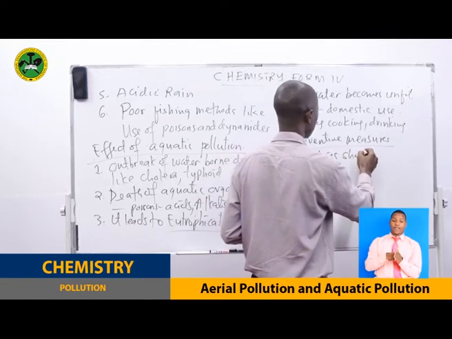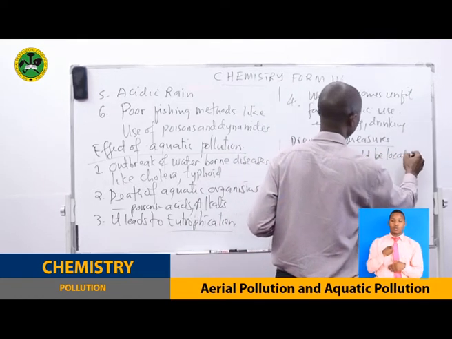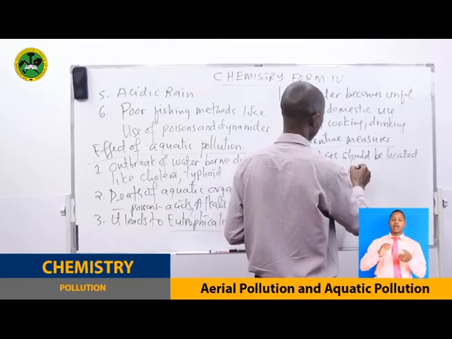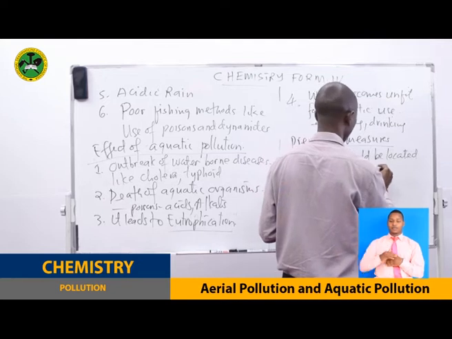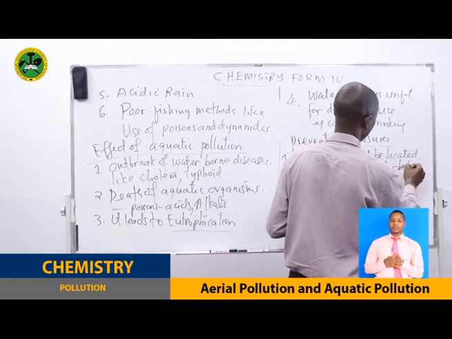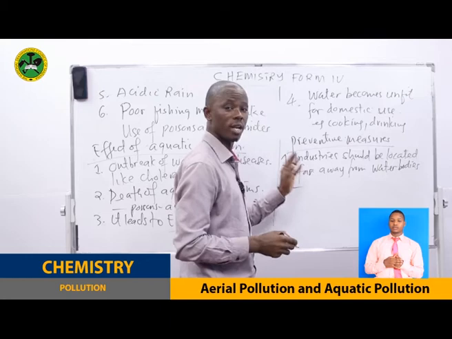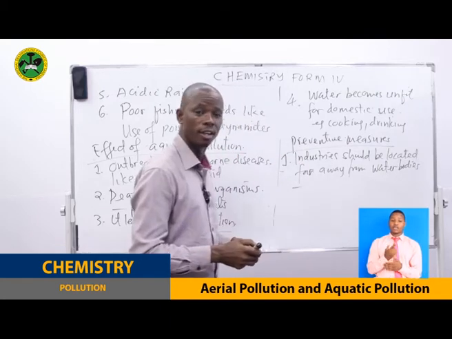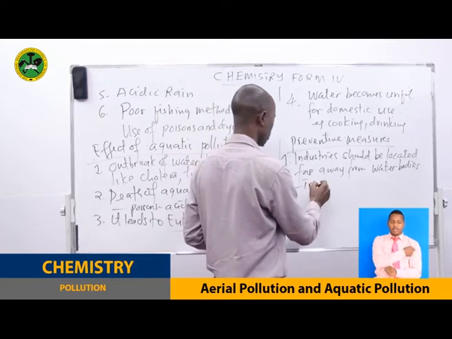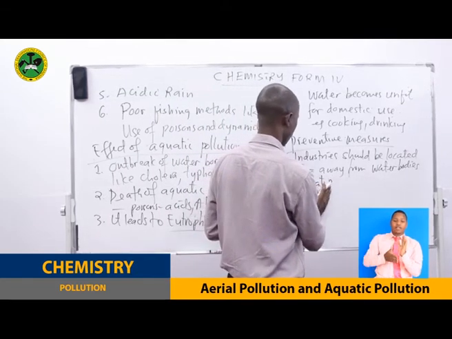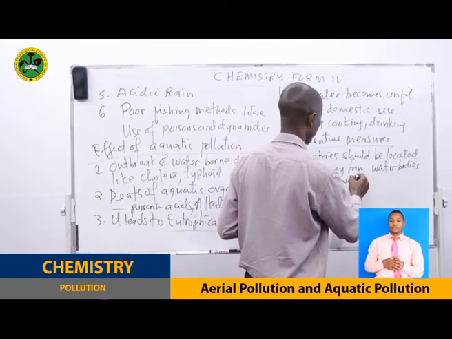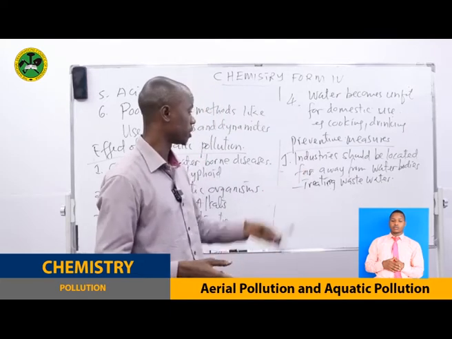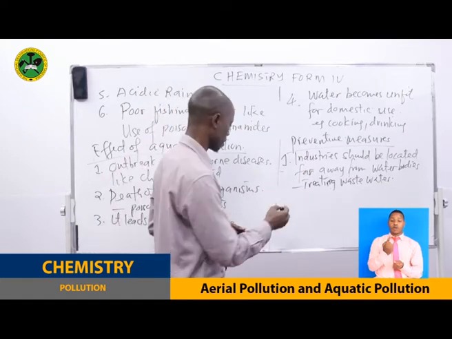Industries should be located far away from water bodies, and the wastewater from the industry should be treated before being discharged into the water bodies. Treating wastewater before discharging into the water body can be one of the preventive measures.